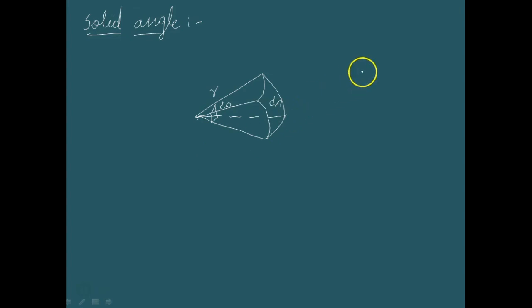So d pi is given by dA by r square, and the unit is steradian.